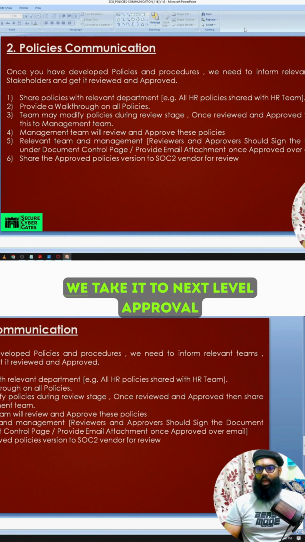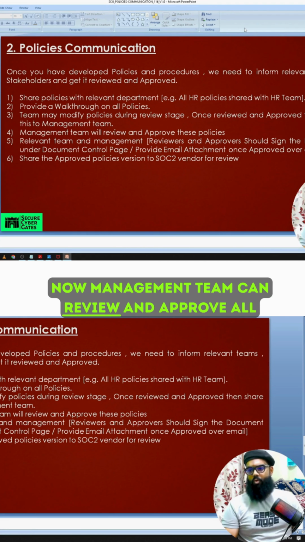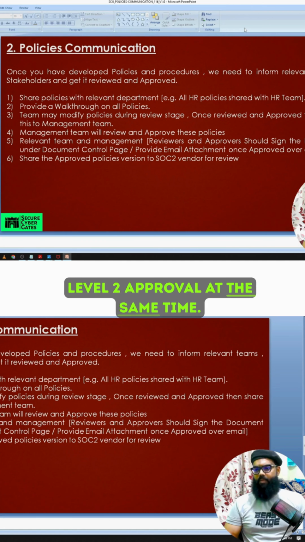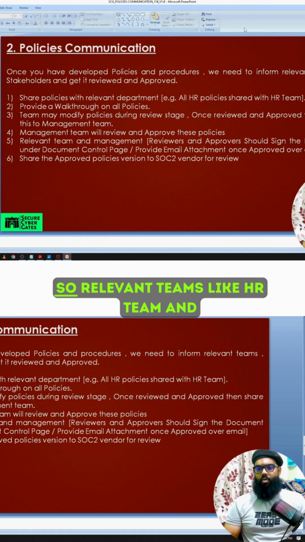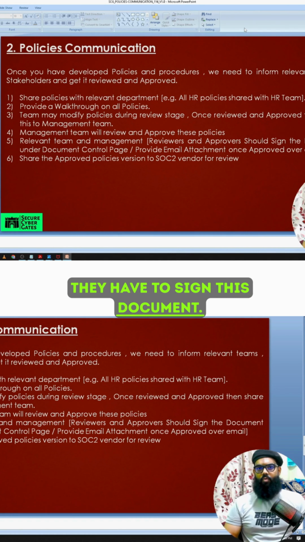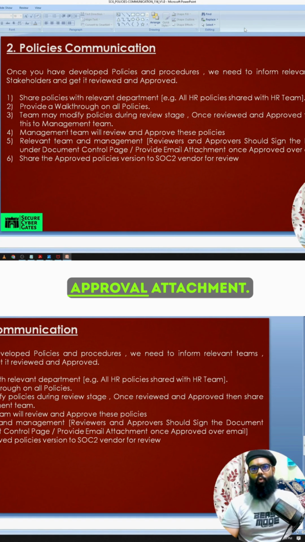Once they're done with it, we take it to the next level of approval, the management team. The management team can review and approve all these policies. And we may do this level 1 and level 2 approval at the same time, simultaneously, or one by one. Relevant teams like the HR team and management team have to sign the document we have on the document control page. They can also share an approval attachment.